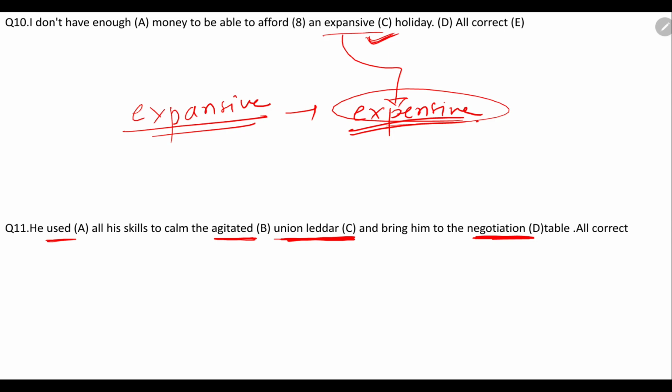If you clearly see, he used all his skills to calm the agitated union leader and bring him to the negotiation. Here this particular person is using his skills. Why? How come he's using his skills? He's using his skills to calm the